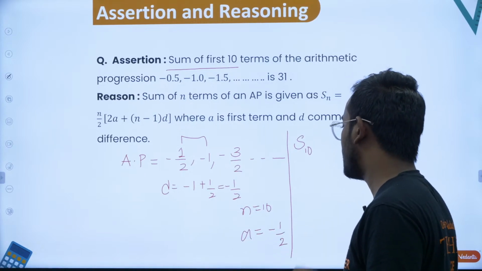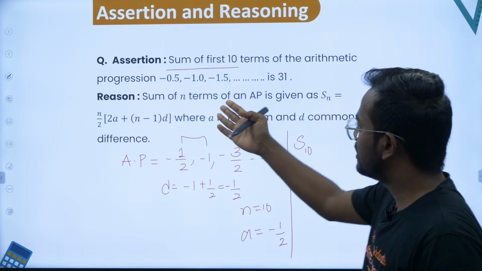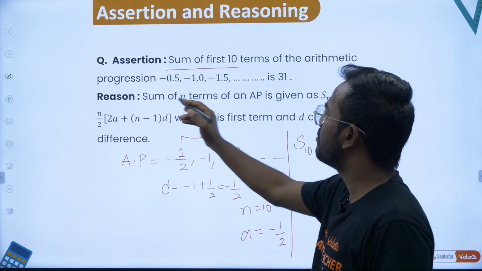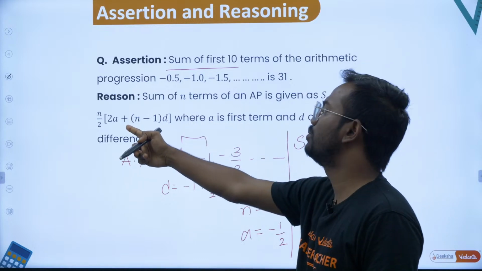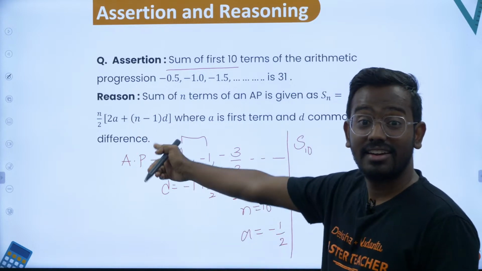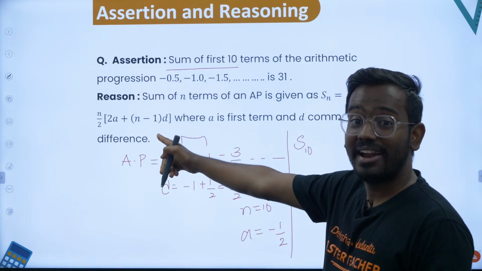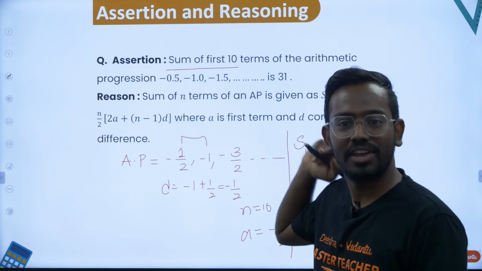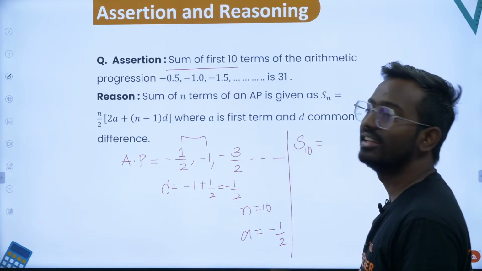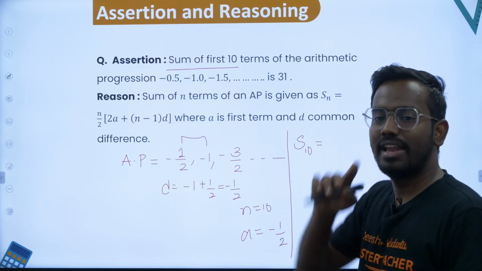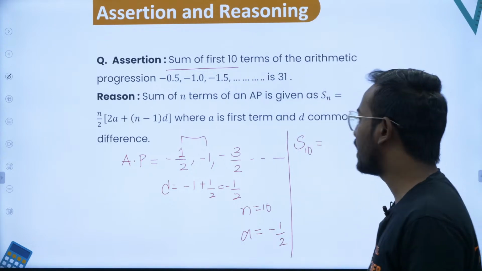Let's also read the reason: the sum of n terms of an AP is given as Sn equal to n by 2 into 2a plus n minus 1 into d. It's a formula directly to find the sum of the first n terms. They have given it correctly. Let's check whether S10 is 31 or not, and then decide which option is correct.